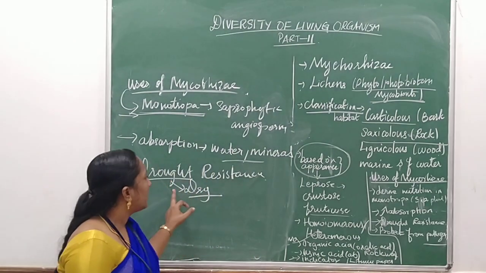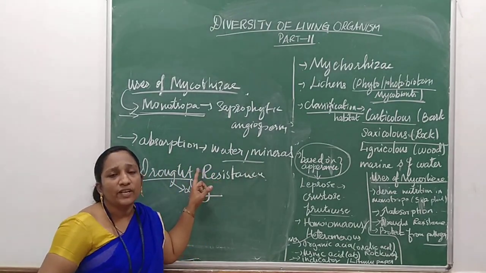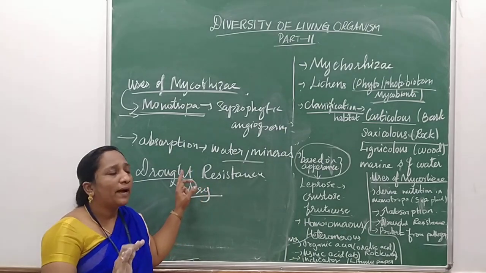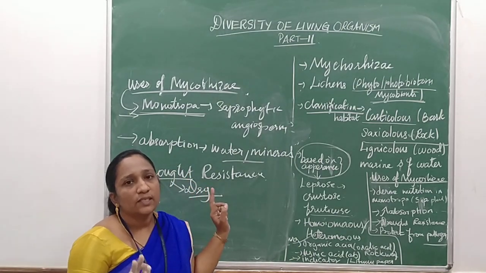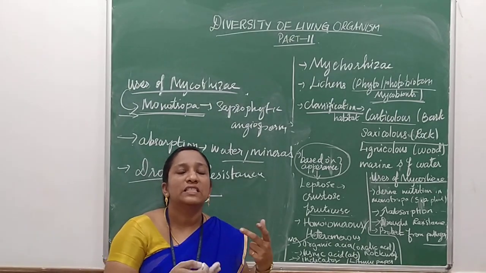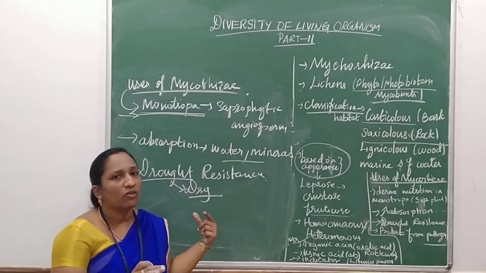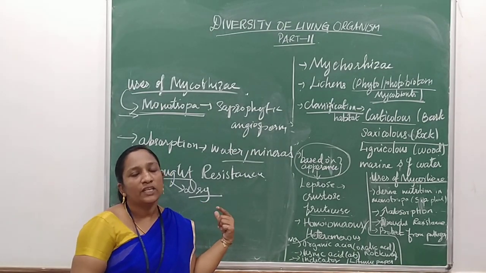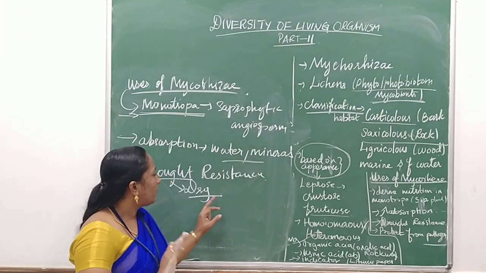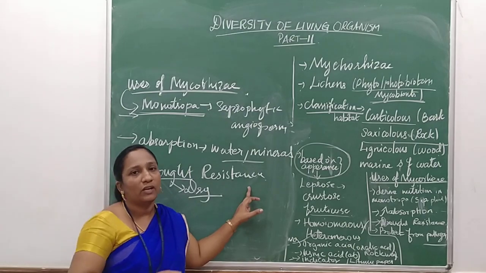Drought condition is prevented because the fungus provides water and increases moisture, thereby saving the plant which grows in drought conditions. So if mycorrhizae grow in a drought area, they provide moisture for the plant and give it drought resistance.